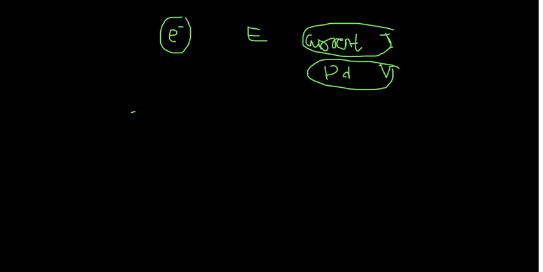We'll take two solid conductors. On this one, let us say we have some 100 electrons. Similarly, on this sphere, we have some 40 electrons. Remember that whenever some charge distribution is observed on the surface of a conductor, it possesses some potential.